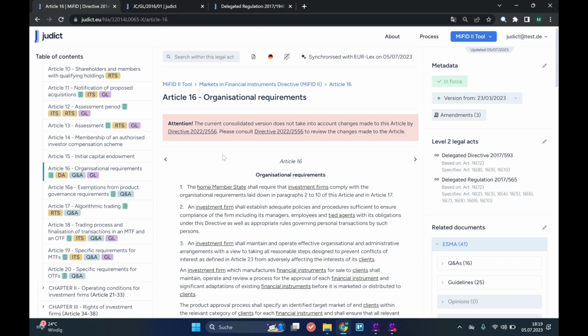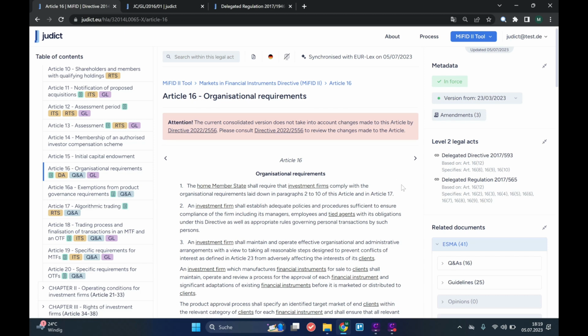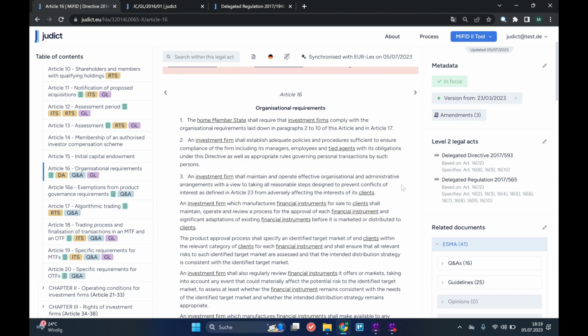In the meantime, EURLEX thus displays an outdated legal text. This is the case as of today, the 5th of July 2023, with Article 16 of the MiFID. We therefore show you this information box and also link the relevant amending acts so that you can see which changes have been made.